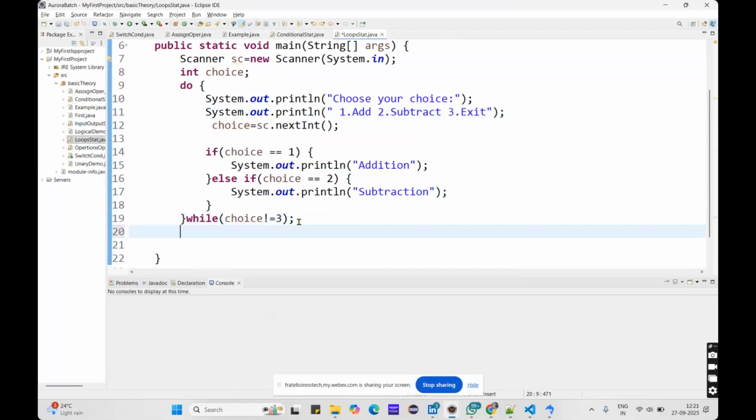But here the choice is 3 and the condition is not equals to 3. This is a not equals to symbol, right? When we discussed operators, we discussed equals to and not equals to; it checks whether the choice value and the given value are not equal. But here I am selecting 3, so it's not equal, so it will not execute again, but it executes one time.